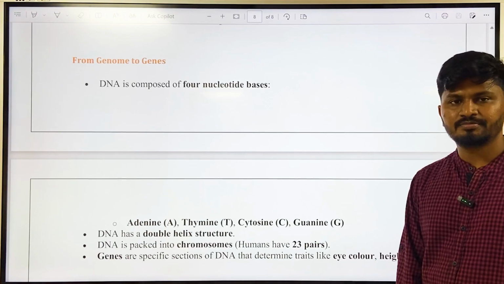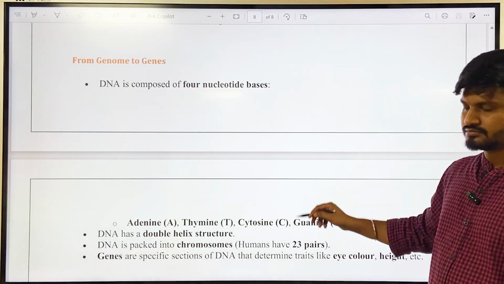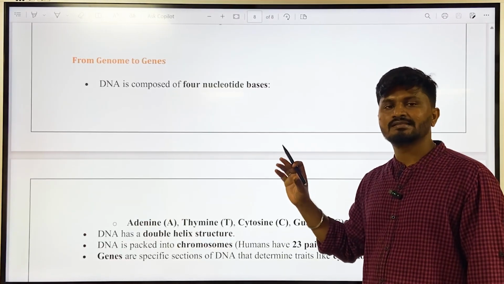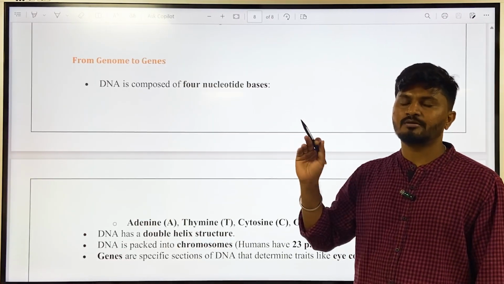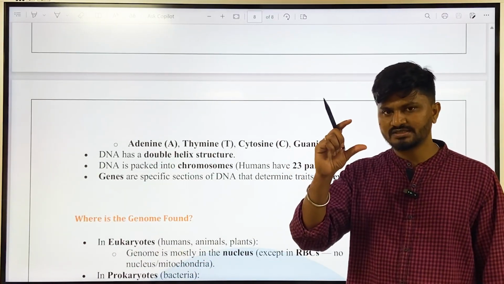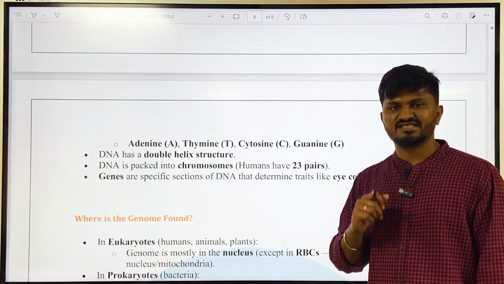In that helical shape, there will be nitrogenous bases paired to each other. Particular codes of the nitrogenous bases are important for coding proteins such as for eye color, etc. So those particular sets of combinations are called genes.